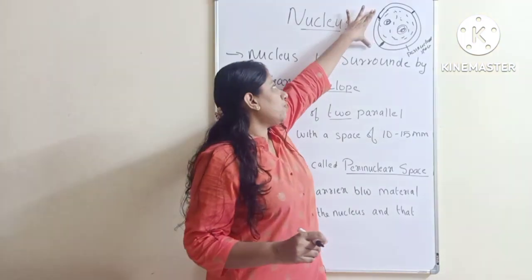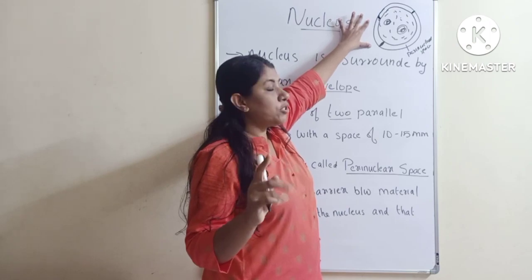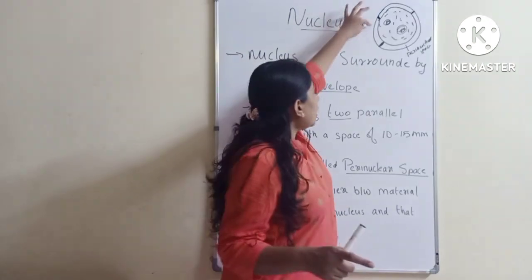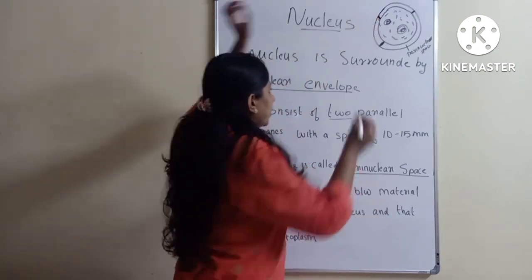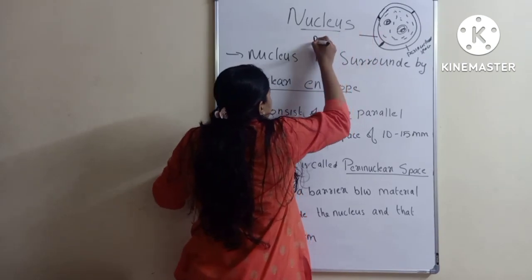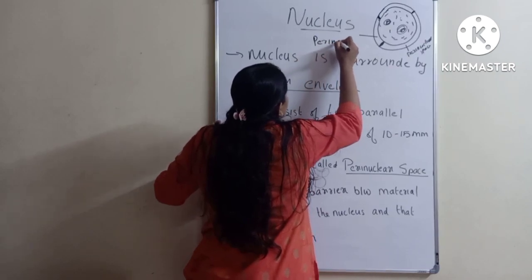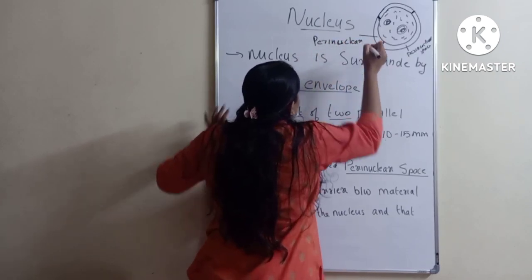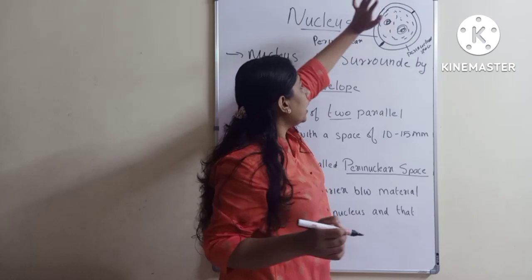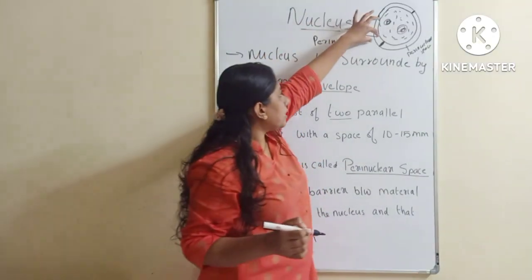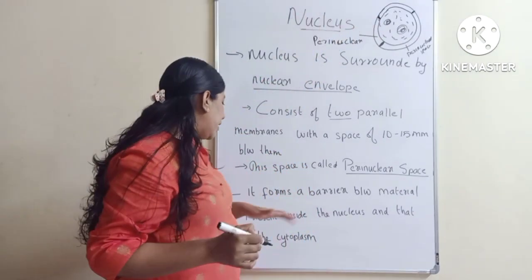This is a rough representation which I have shown to make you understand the point clear, but the actual representation will be shown in the next slide. Okay, so you can see the two membranes. This is the outer membrane, this is the inner membrane, and there is a space between them, and this space is called a perinuclear space. Okay, I have written here, I don't know whether it is clear. It is a perinuclear space. Also inside that you can see the nuclear matrix and as well as the nucleolus. Okay, so this is a double membrane and this membrane has a space in between them. It is about 10 to 15 nm and the space is called as perinuclear space.